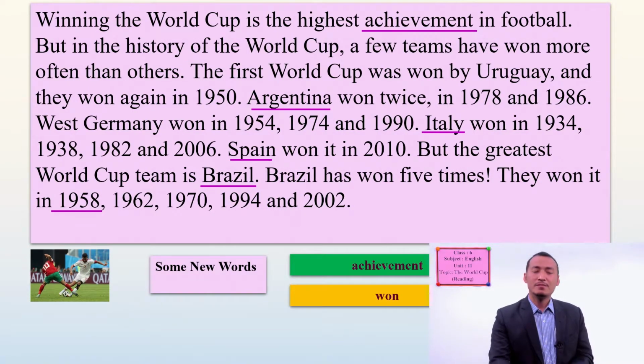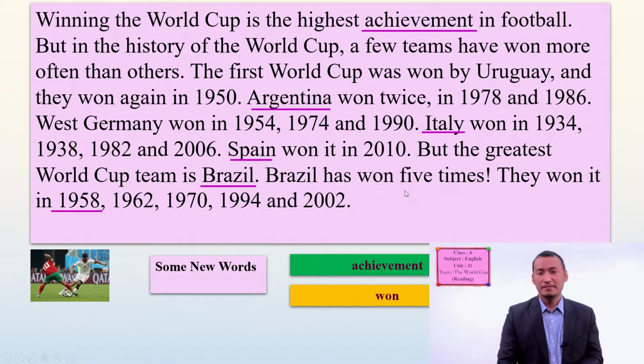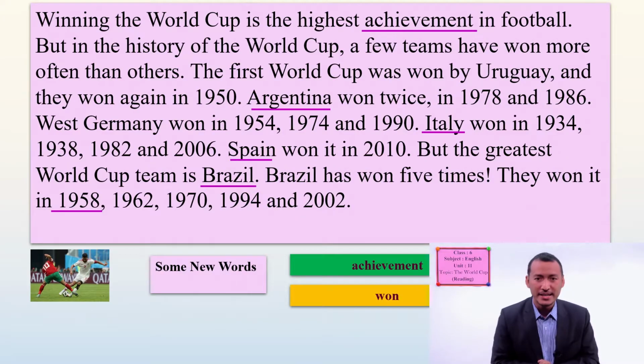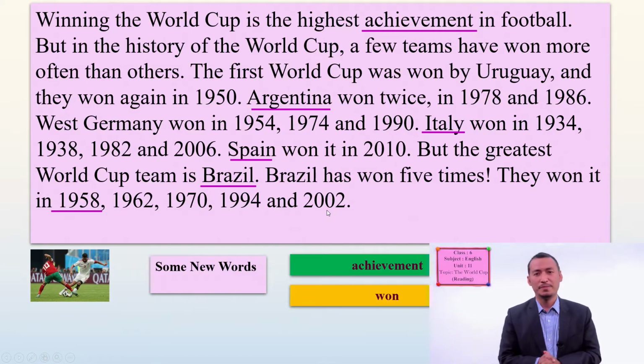But the greatest World Cup team is Brazil. Why? Because Brazil has won 5 times. Winning the World Cup 5 times is really amazing, right? Yes, they won it in 1958, 62, 1970, 1994, and 2002.